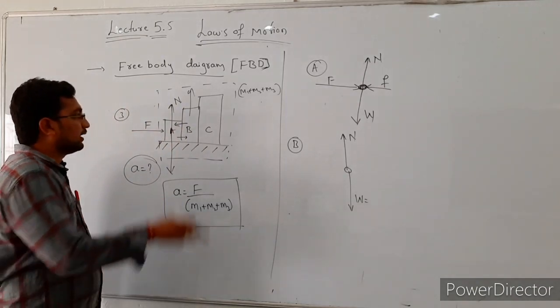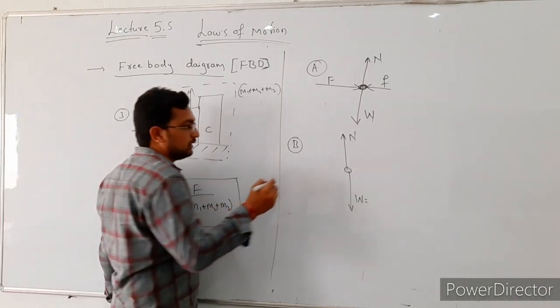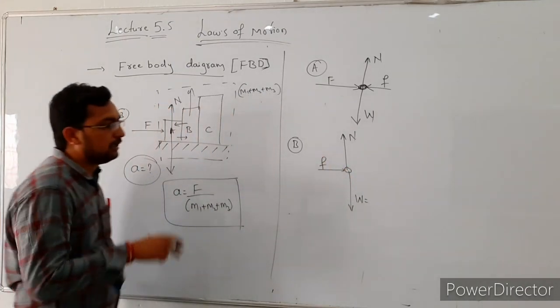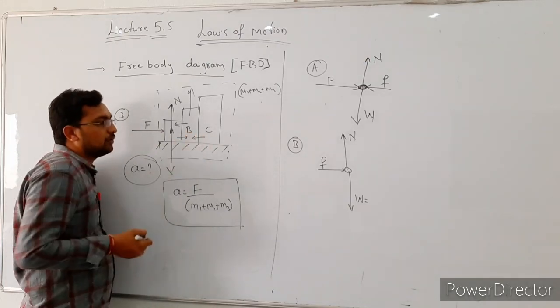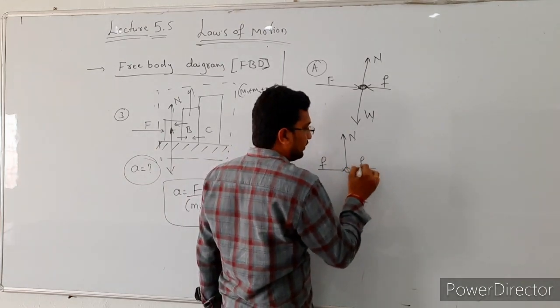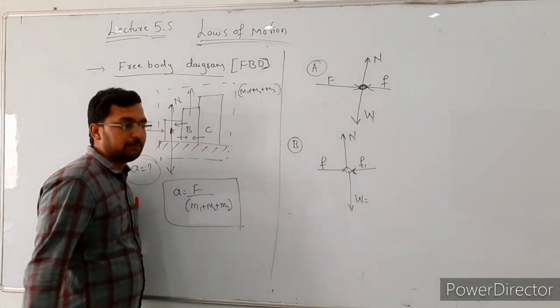After that, body A exerts a force on body B, so that is F. So body A exerts a force on body B in this direction. Next, body C is exerting a force on body B in this direction. So this is F1. This is the free body diagram for body B.